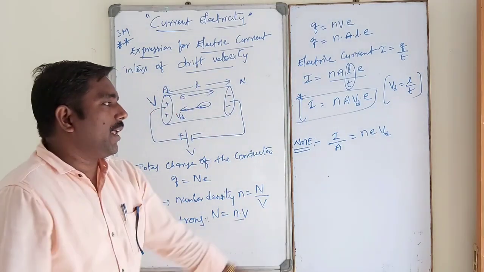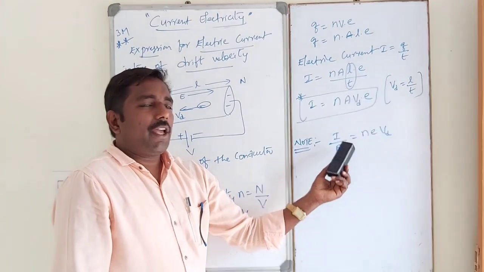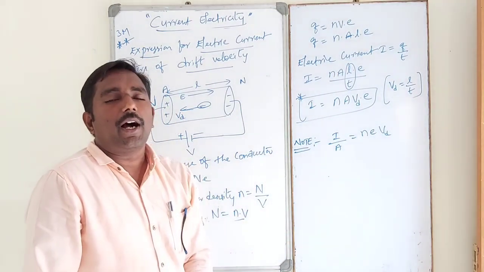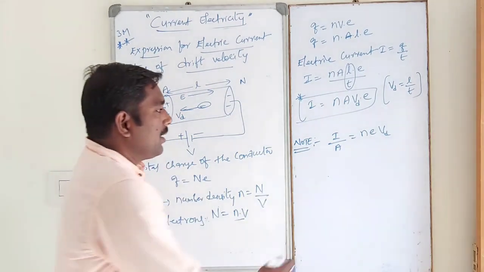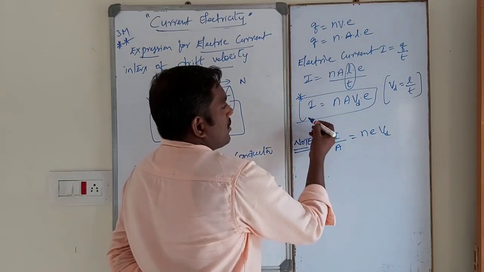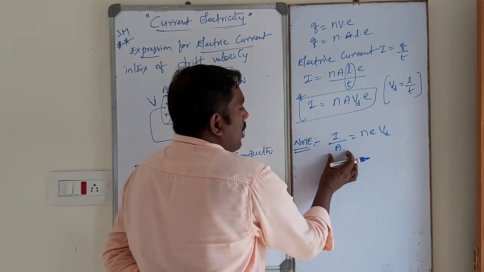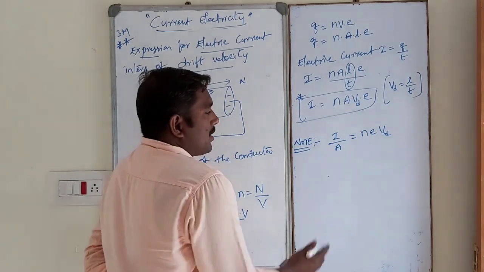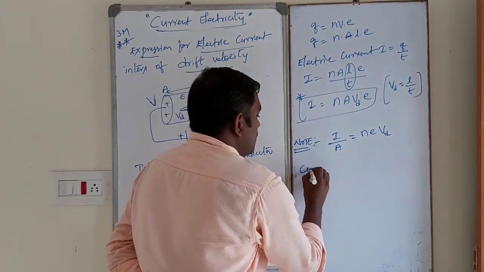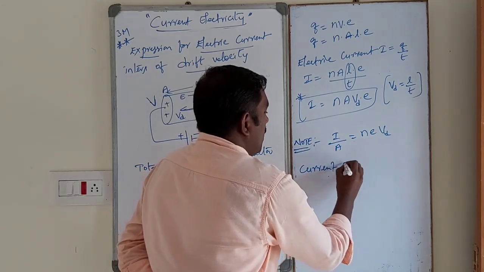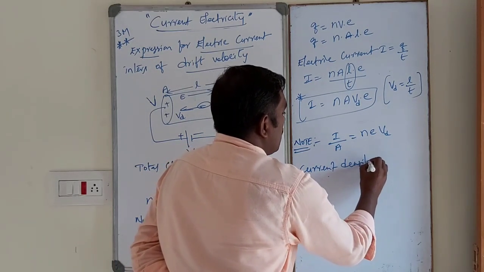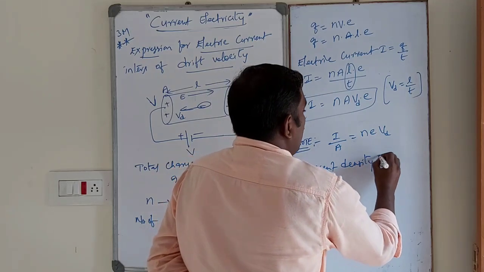NEVD, where VD is the drift velocity. So I by A, the ratio of current per unit area, is called current density. On cross multiplication, I by A is equal to NEVD. The ratio of current per unit area is called current density, represented by the letter J.